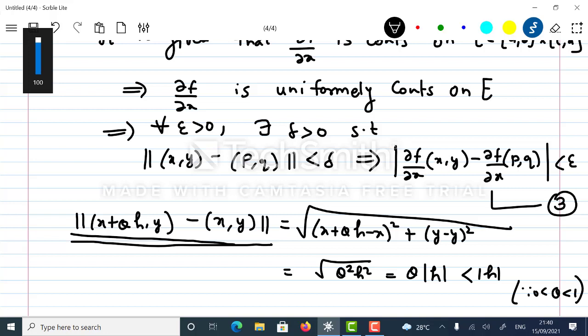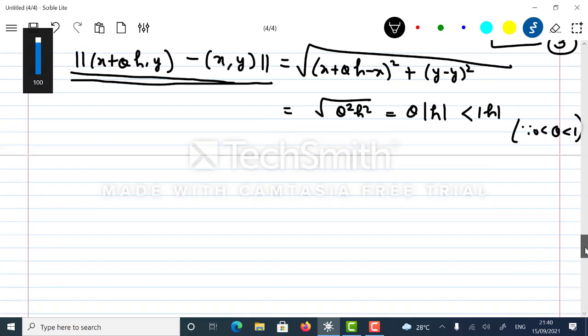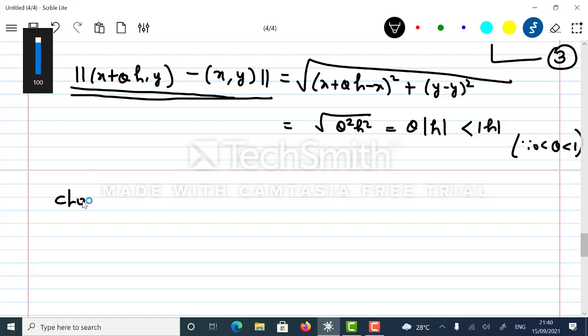So choose delta greater than 0 such that mod h is less than delta.